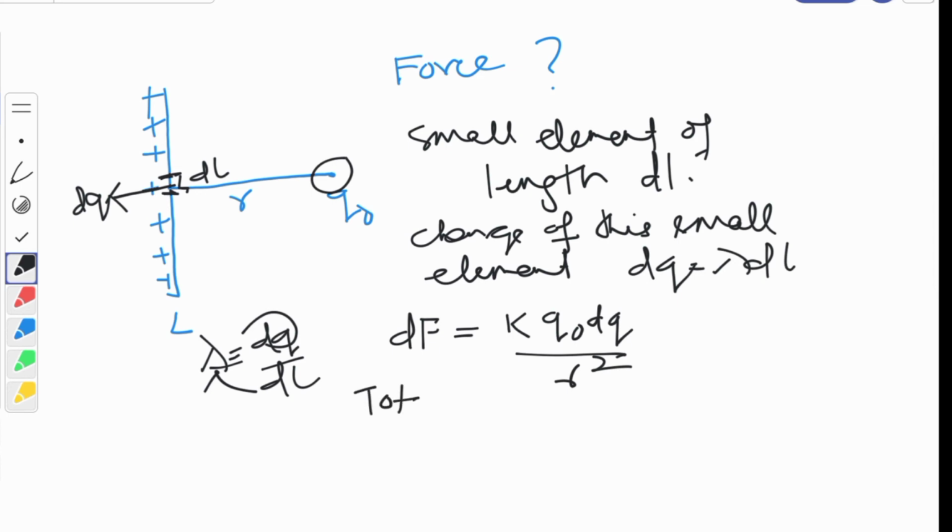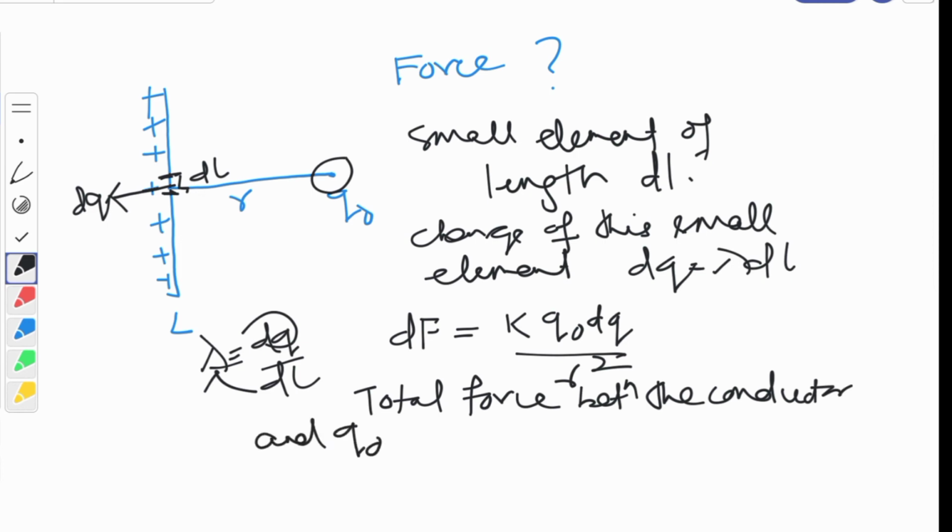Let the total force between the conductor and q naught be F. We have to take the integration over the entire length. So we take the integration of dF, which is the integration of k q naught dq by r square, children.